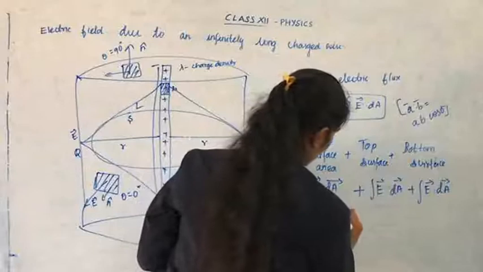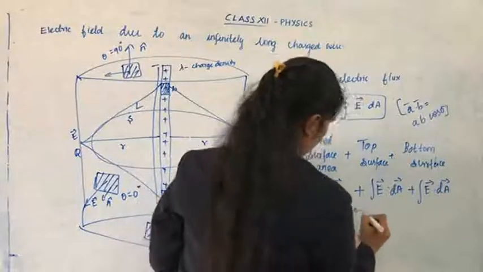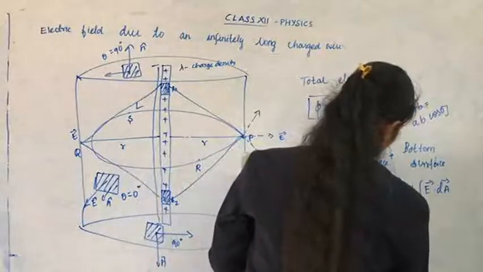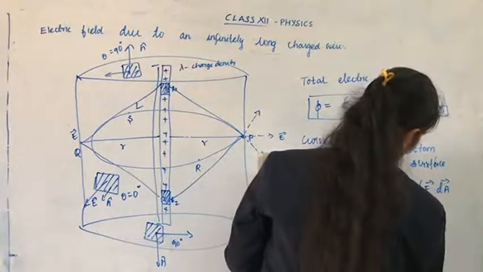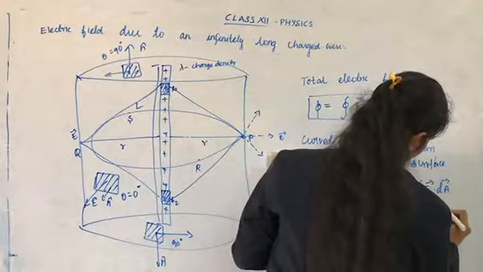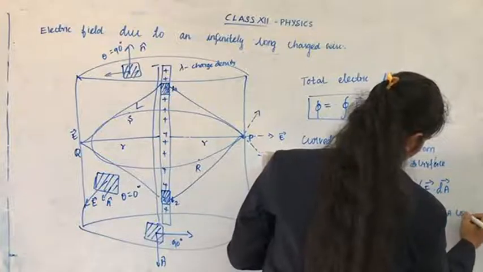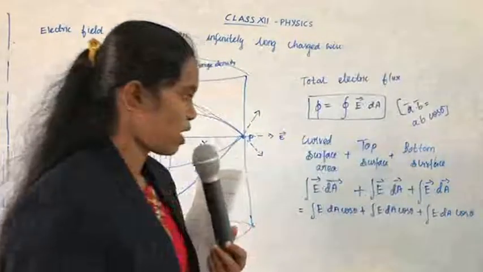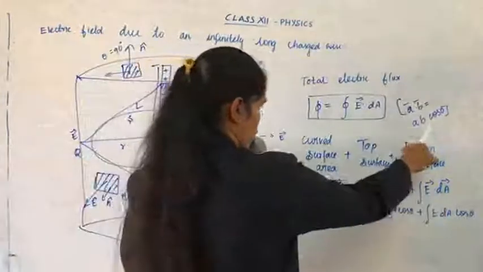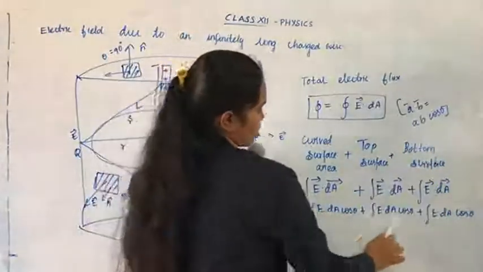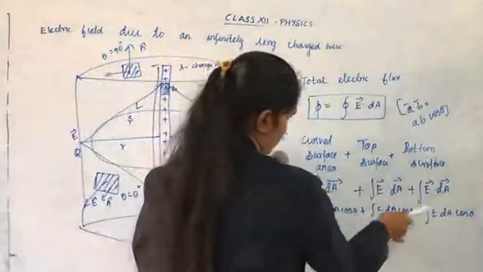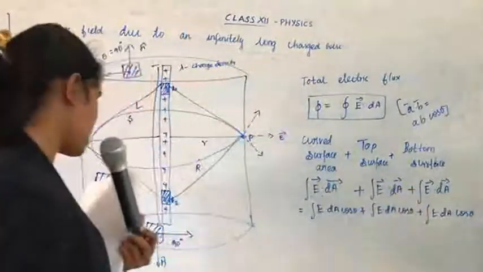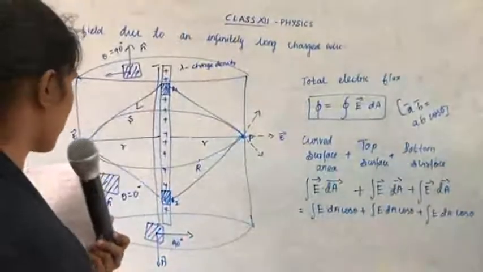Okay, so here E dA cos theta plus E dA cos theta plus E dA cos theta. Have you understood? Applying the dot formula, we are writing E dA cos theta for the curved surface area, top surface area and bottom surface area. Okay, have you understood?